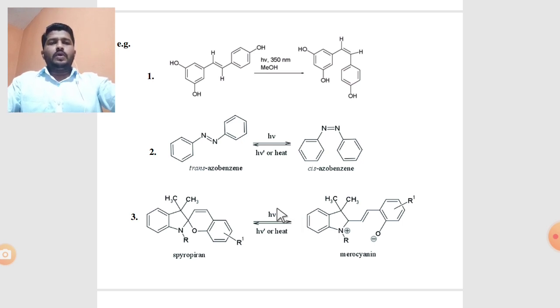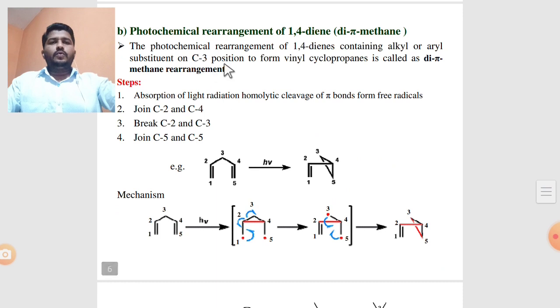Photoisomerization is the interconversion of the cis isomer to the trans isomer, or trans to cis, by absorption of light radiation. Then the second one is the photochemical rearrangement of the 1,4-diene molecule. This reaction is also called the di-pi-methane rearrangement reaction.